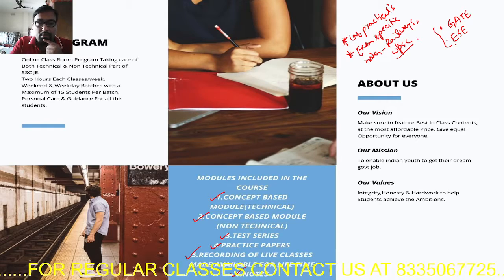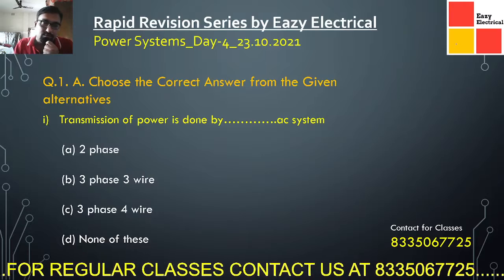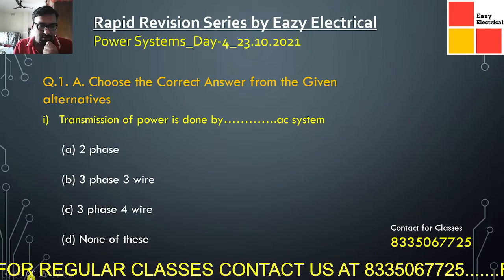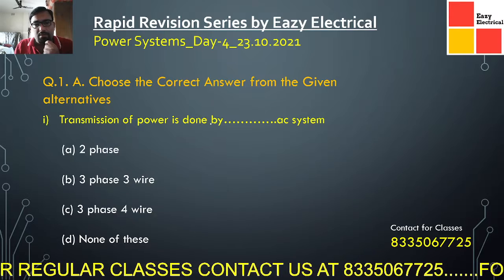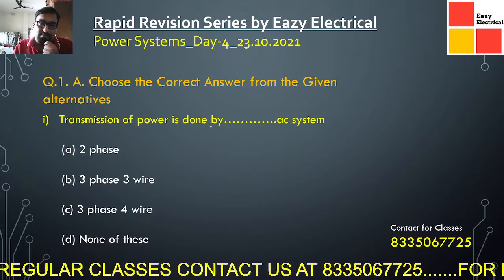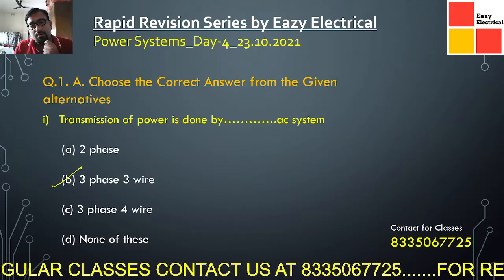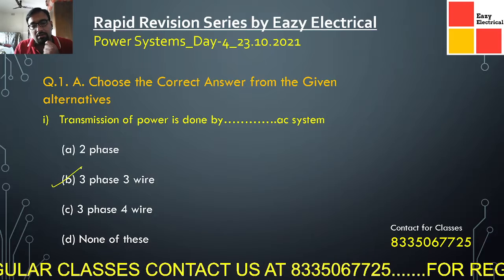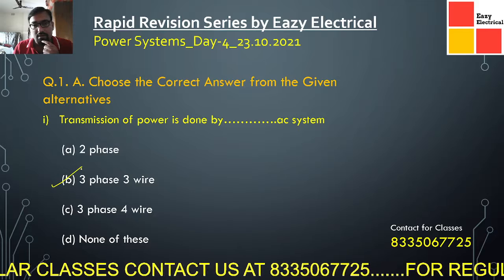So now coming into today's lecture, that is the power system rapid revision class on transmission and distribution. The first question is, see here, transmission of power is done by the AC system. We know that, but basically transmission of power is done by three-phase three-wire system. Whenever we are talking about your distribution part, in that case we are basically taking care of three-phase four-wire system.